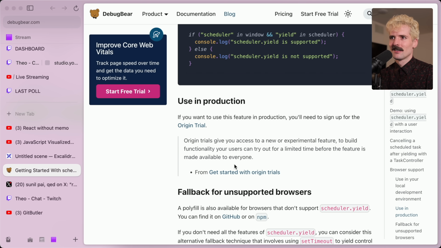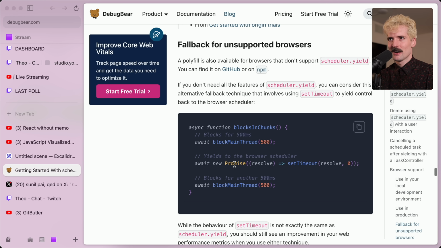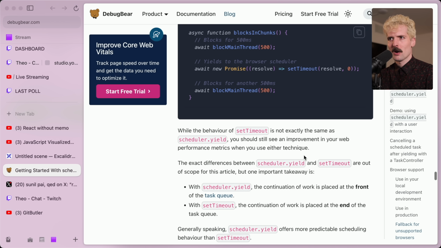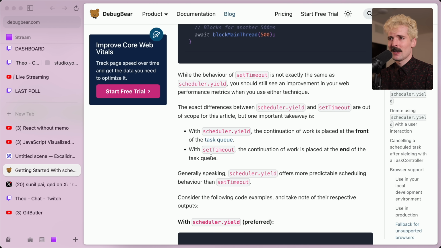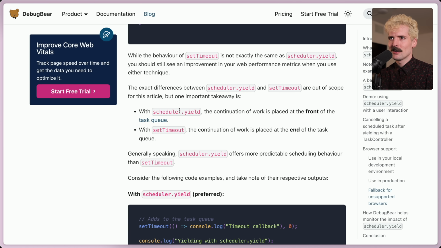early. Also, to Ryan's point earlier, if you use the set timeout or just do a quick promise resolve like this here, you're effectively doing the same thing when you call this await there. It no longer has the priority benefits, but at least you can interrupt and let other work take precedent. They call out the exact differences here, where with scheduler.yield, the continuation of work is placed at front of the task queue, but with set timeout, it's placed at the end. So if there's other work that has to be done that isn't priority work, this goes after it.